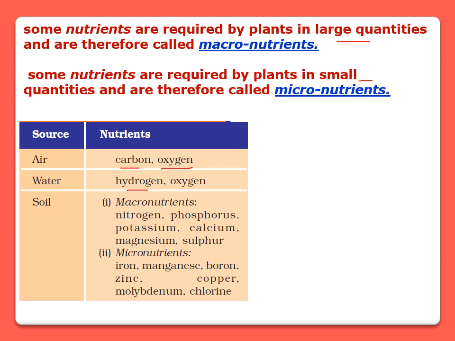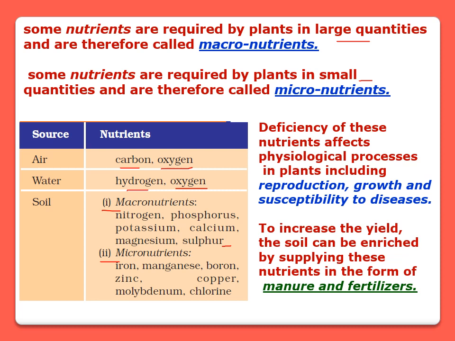Some oxygen is also taken from water and hydrogen is also taken from water, and these are the list of macronutrients and micronutrients. Macronutrients are nitrogen, phosphorus, potassium, calcium, magnesium, and sulfur, and micronutrients are iron, manganese, boron, zinc, copper, molybdenum, and chlorine. And these nutrients are taken from the soil.